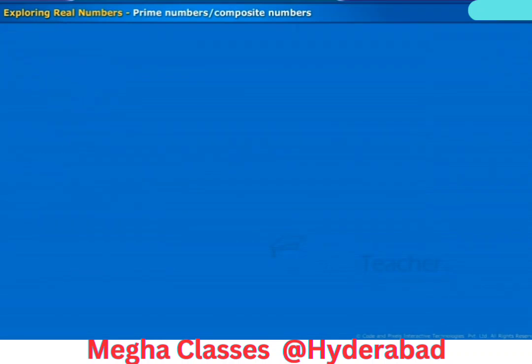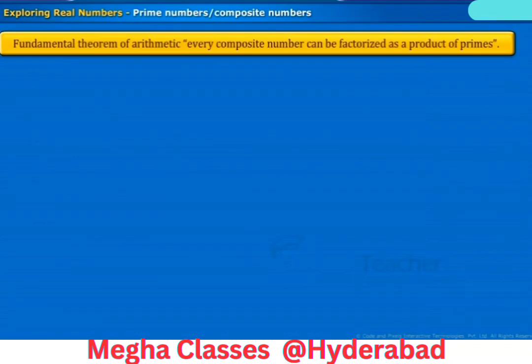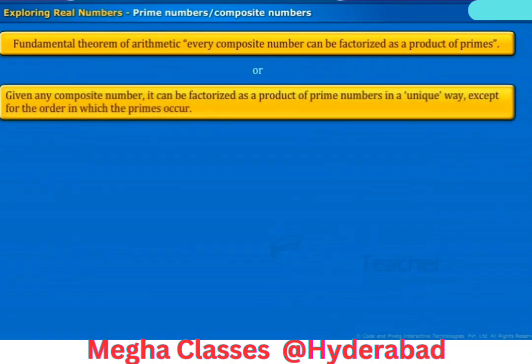The following gives us the fundamental theorem of arithmetic, that every composite number can be factorized as a product of primes. Given any composite number, it can be factorized as a product of prime numbers in a unique way, except for the order in which the primes occur.